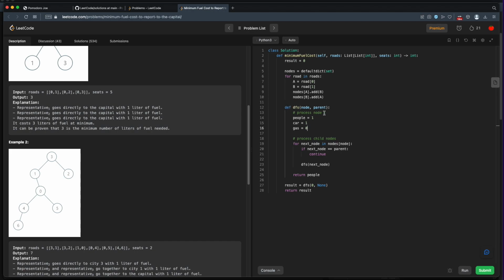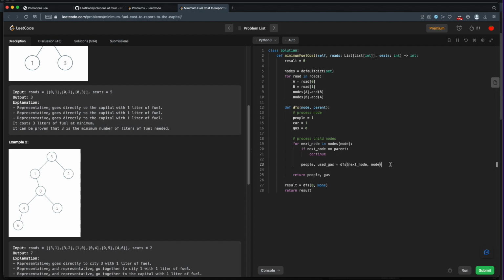So at the very start of the nodes, every node has 1 person, 1 car, and it took 0 gas to get that person to this node. But for every child node, it's going to return the number of people that it's sending us, and it's going to return, I'd say, how much gas it took to get these people here. So I'll call this like used gas. And of course, we do need to pass in this node as the parent so we don't backtrack. Okay, so in our case, we need to return people and gas.